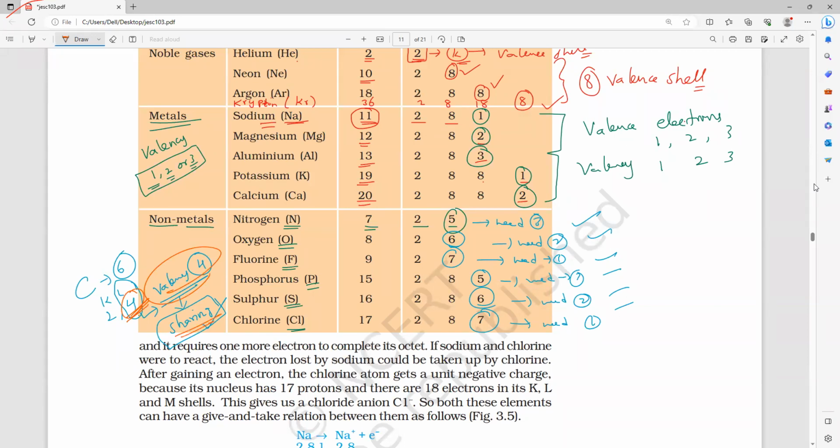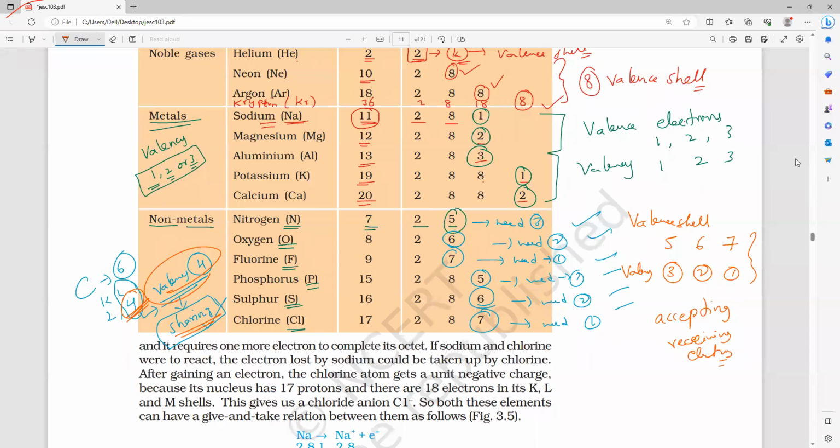They undergo sharing of electrons, no receiving, no accepting. If the valence shell is having 5, 6, 7, then what is the valency? Speak loudly. 3, 2, 1. They undergo accepting electrons, or we can say receiving electrons. That is what you have to remember.